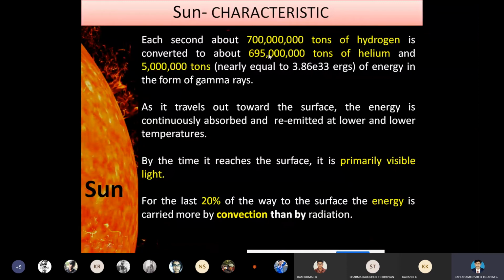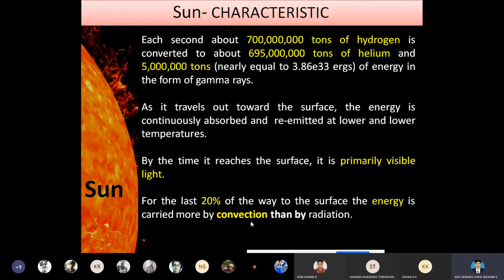The generation is 100%, but the final emission reaching the visible surface of the sun is only 20%. With the help of only this 20% of the sun's radiation, we are making our day-to-day life with more generations. So the energy from the core of the sun is carried by the convection method.